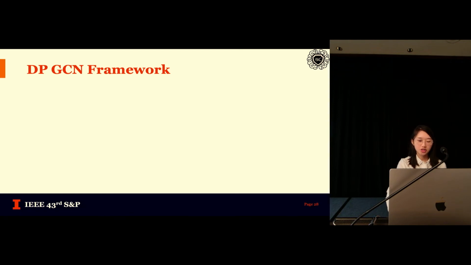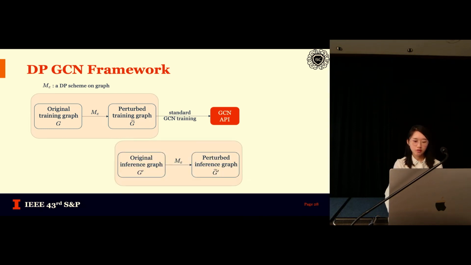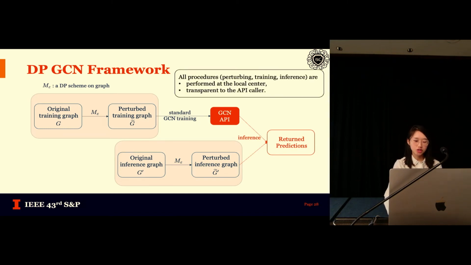To enforce edge DP in the graph convolutional network, we propose the following framework based on input perturbation. So during training, we first perturb the original training graph via a DP scheme M epsilon. Then we perform standard training on the perturbed graph and release the API. During inference, we apply the same perturbation scheme and invoke the API with the perturbed inference graph. We note that all processes here, including perturbing, training and inference, are performed at the local center, and they are transparent to the API caller. The final predictions after all these operations are returned to the API caller.